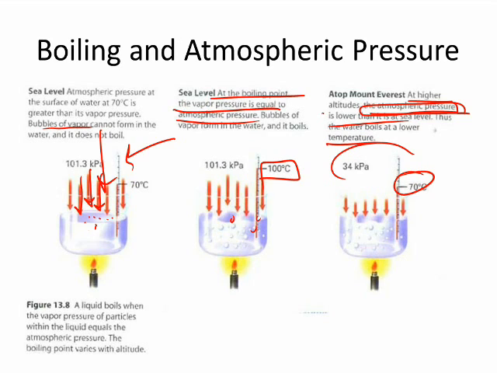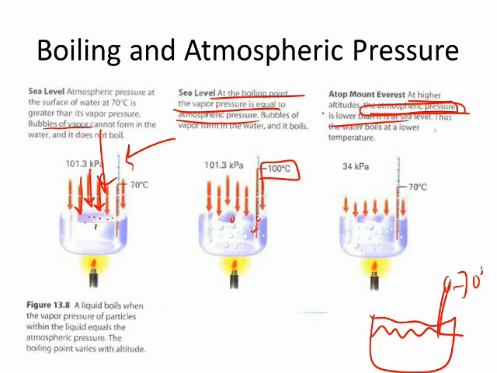If you've gone skiing and stayed at a lodge way up there, at high altitude, you could boil water at a much lower temperature. But because of that, you're not able to cook as fast. Things will cook much quicker at a hotter temperature. You've got your macaroni and cheese, but if it's 70 degrees Celsius and you're trying to cook your noodles up there, it's going to take much longer.